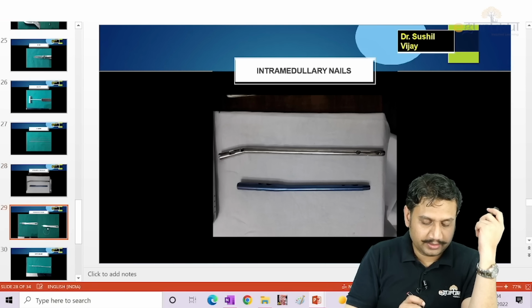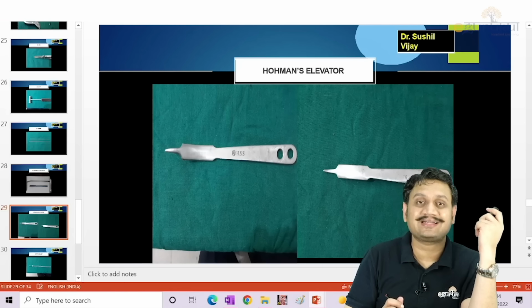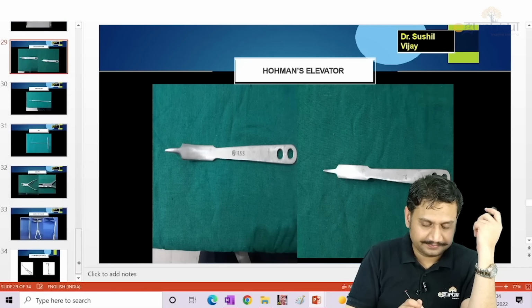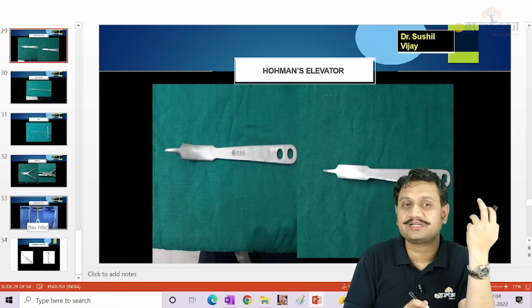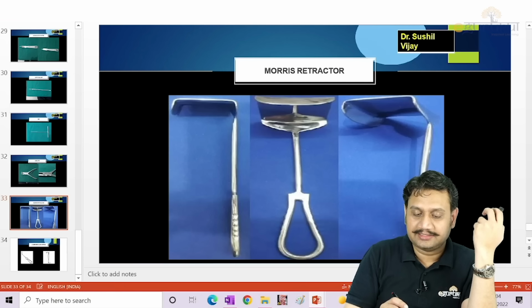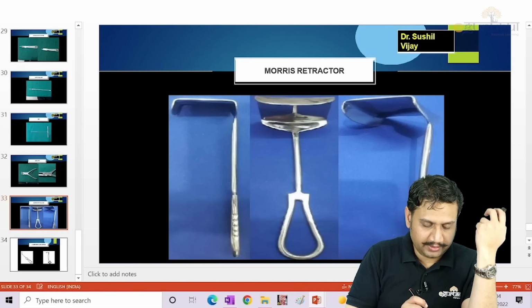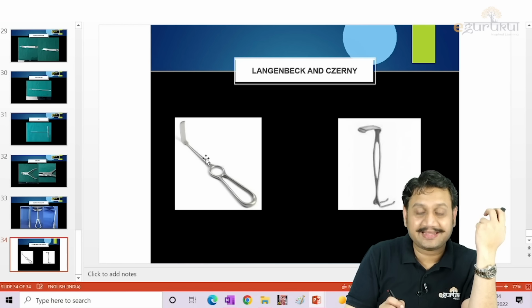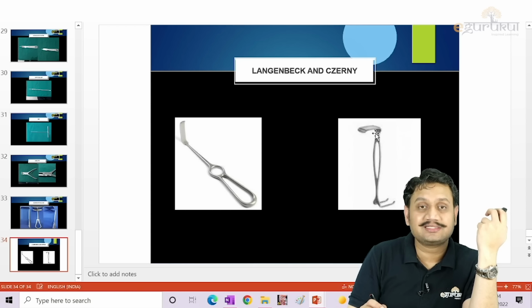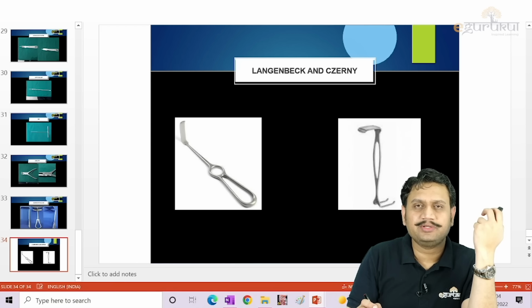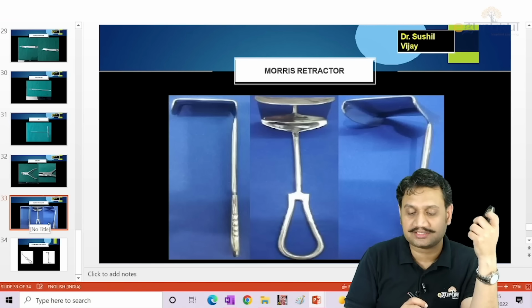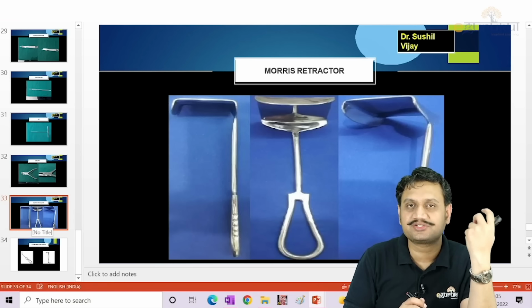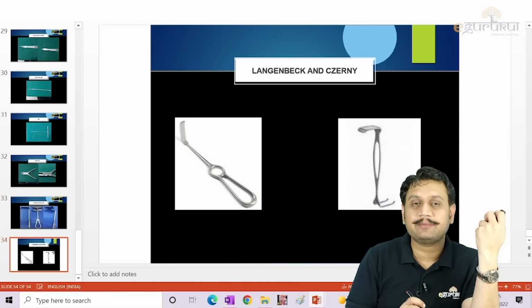Okay, this one is what you call the Bowman's retractor. And these are two other kinds of retractors to be used in general surgery or orthopedic surgery. First see these two. This L is what you call Langenbeck. This Z is what you call Zerny. This one is usually used in general surgery. This one we can use in orthopedics. This one, the bigger one with a wide blade, is Morris, used in abdominal surgeries, OBG surgeries and all. Okay, so the Morris, Langenbeck and Zerny.